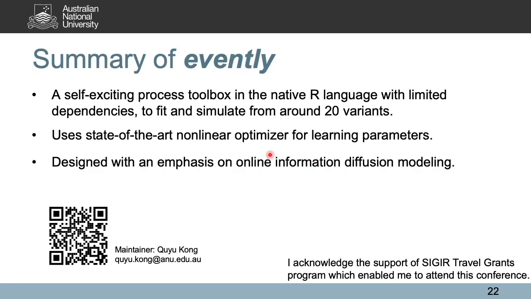In summary, in this short video, we present a self-exciting process toolbox, which is designed in native R language with limited dependencies. It uses the state-of-the-art nonlinear optimizer for learning parameters, and it is also designed with an emphasis on online information diffusion modeling. And please check out the demo here